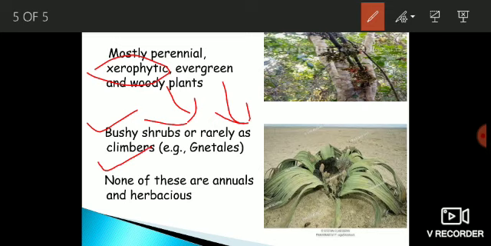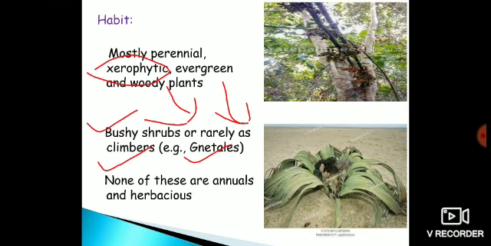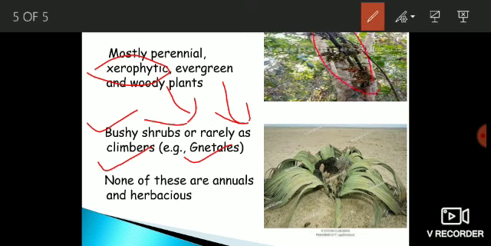They use other plants for their support. An example is Gnetum. Here you can see in the image Gnetum growing on the surface of another plant. It uses this plant as support, and none of these gymnosperms are annuals or herbaceous.